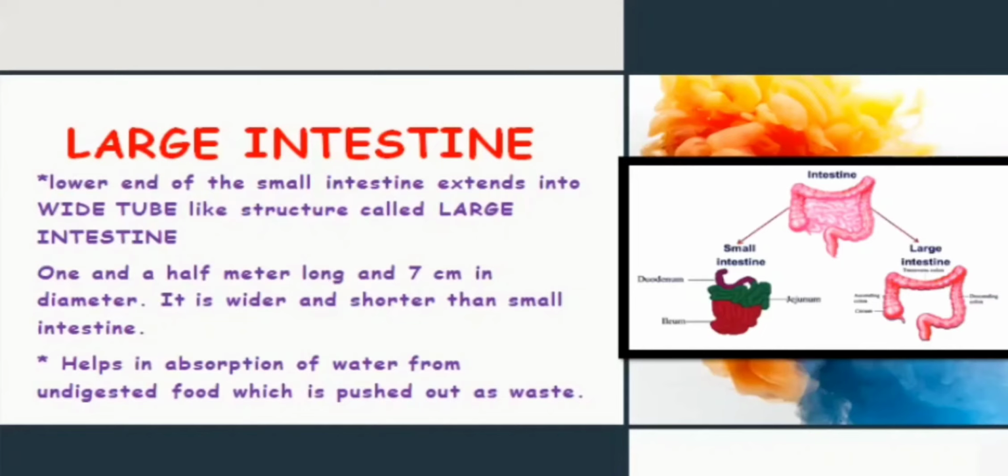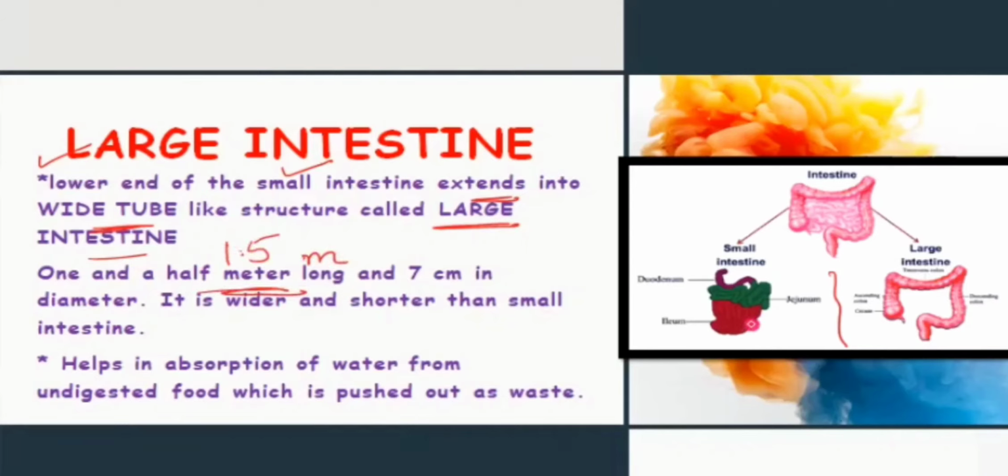So let's revise the large intestine. The large intestine is the lower end of the small intestine. When the small intestine extends into a wider tube, that wider tube is called the large intestine. You can see here the small intestine. When we differentiate between the small and large intestine, the small intestine is a long tube. It is highly folded and long, about 7 meters. On the other hand, the large intestine is only 1.5 meters long.